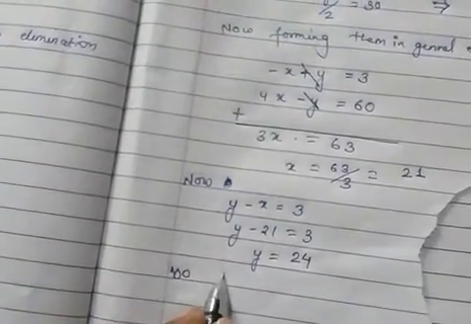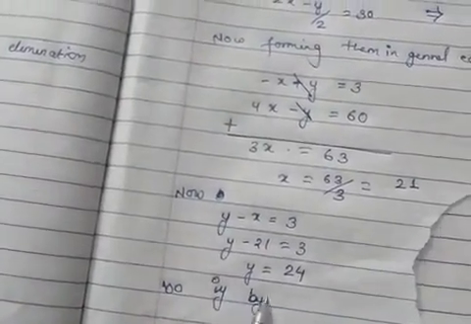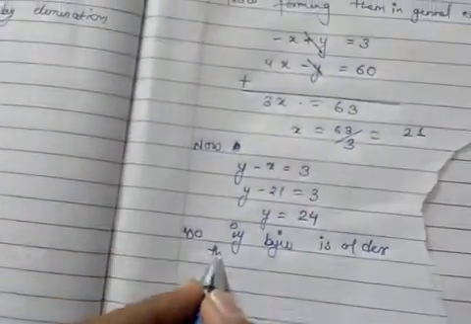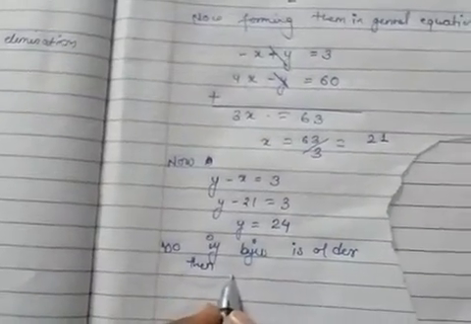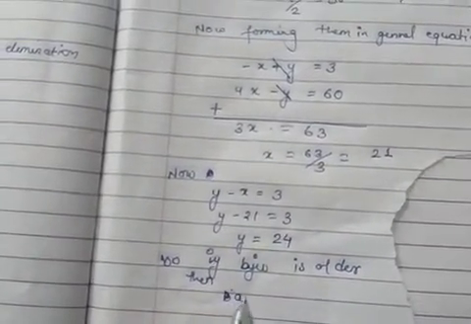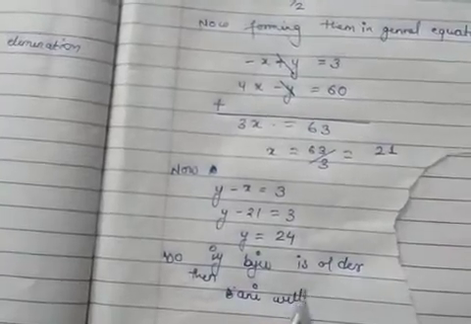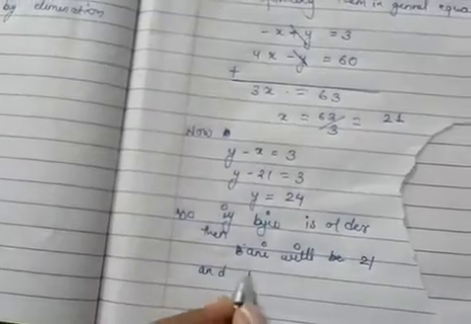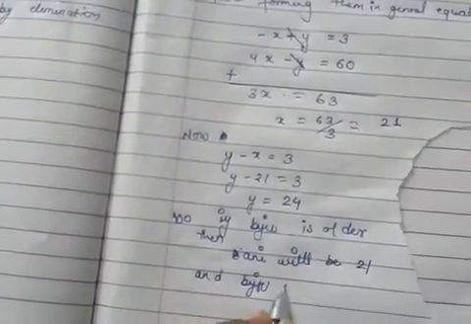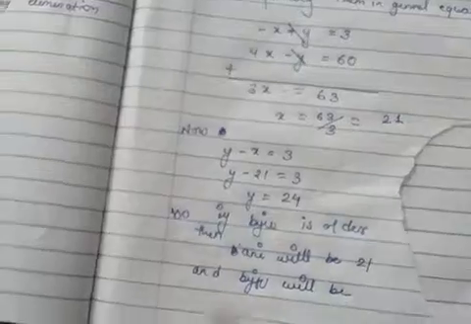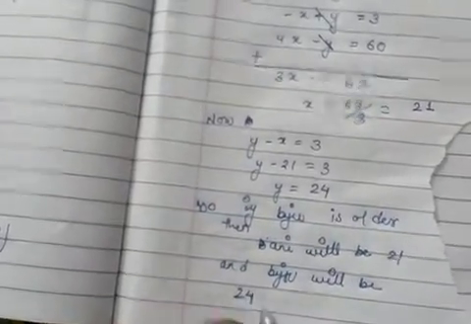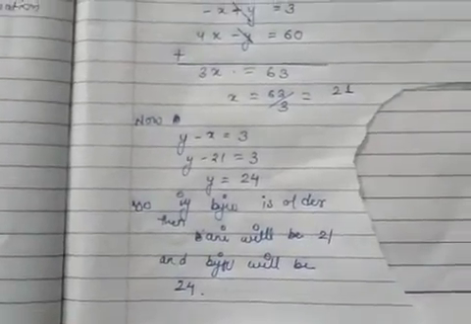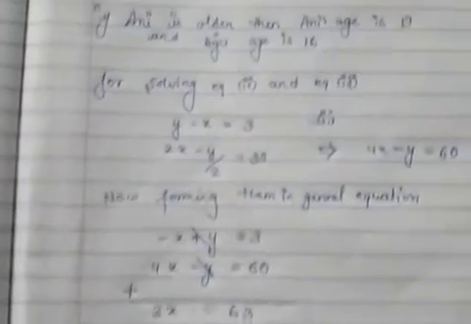So if Viju is older than Ani, Ani will be 21 and Viju will be 24. This is our solution. We have two solutions: 19 and 16 in the first case, and 21 and 24 in the second.